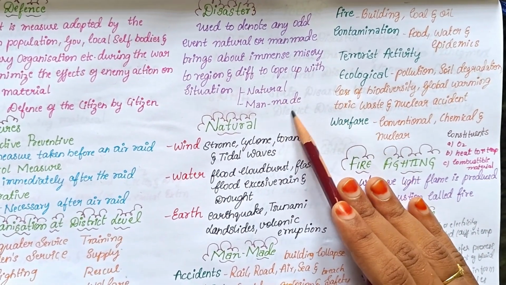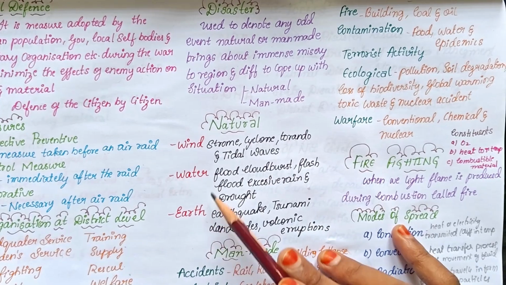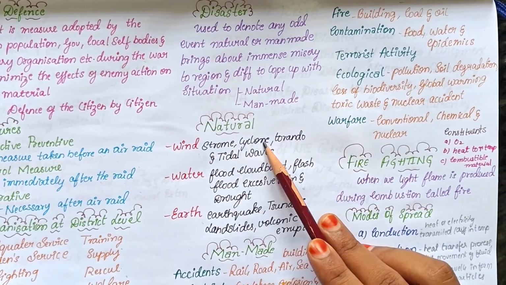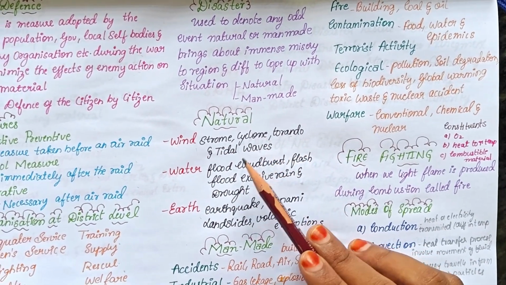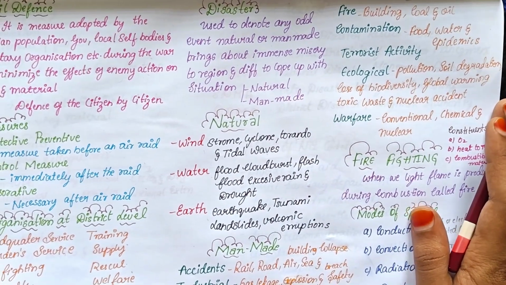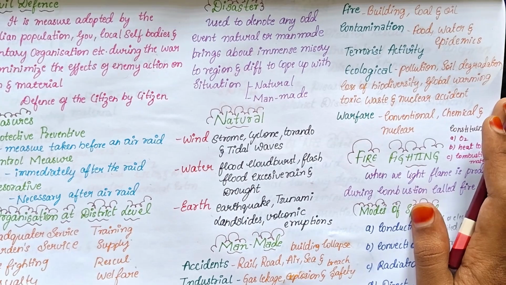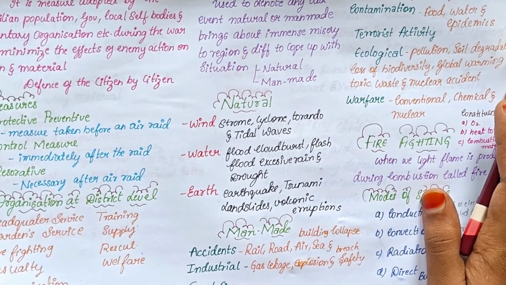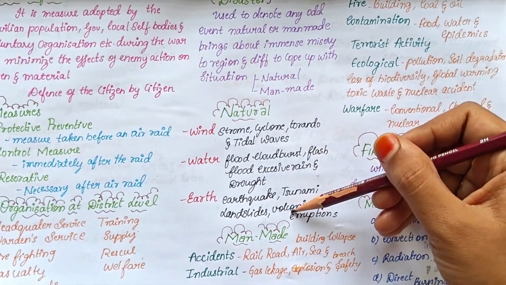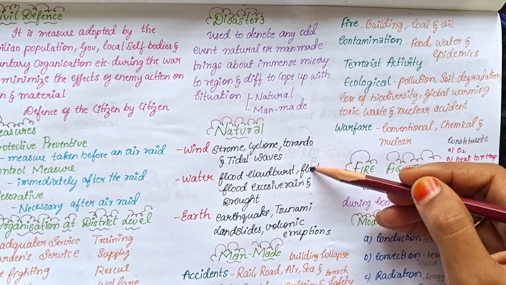In natural disasters, we classify them as wind, water, earth. In wind, we see storm, cyclone, tornado and tidal waves. Water, we see floods, cloudbursts, flash floods, excessive rain and droughts. Earth, we can see earthquakes, tsunamis, landslides and volcanic eruptions. These are all the natural disasters.